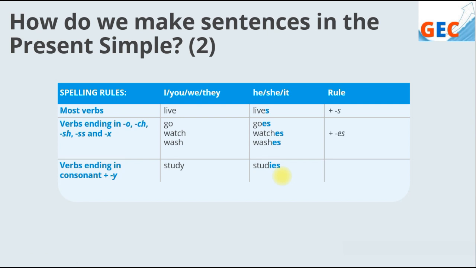And here is the rule, right? For the third person singular subject, you will need to add s, es, or we change y to i and then add es, right?